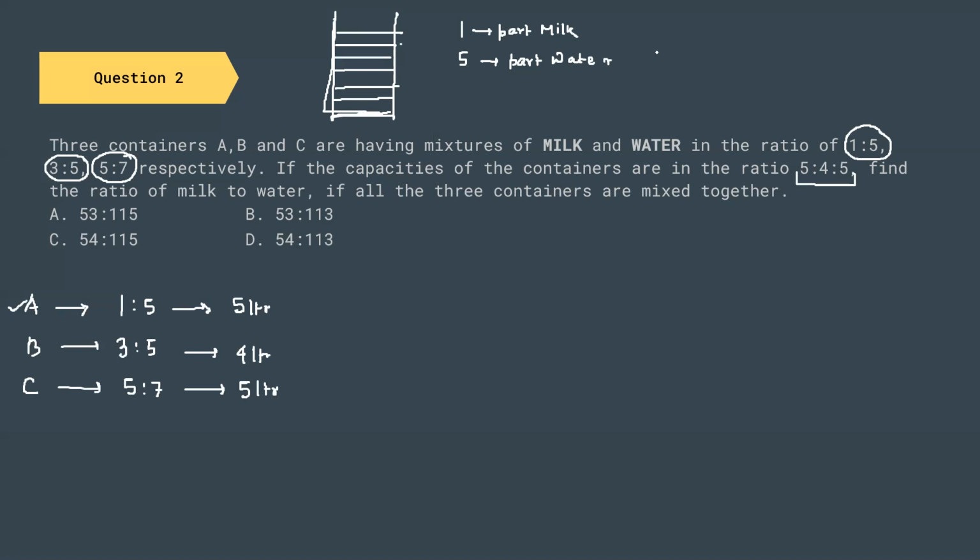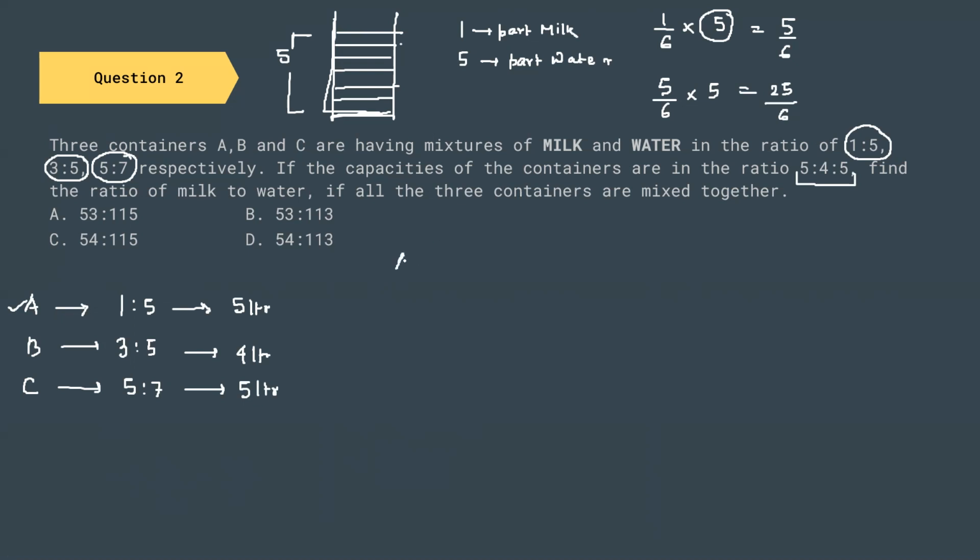So the total capacity of milk in this container is 1 by 6 into 5. 5 is the capacity of this container, that is the 5 liter. So 5 by 6 liter of milk is present in container A, and 5 by 6 into 5, that is 25 by 6 liter of water is present in container A. So this was our workout of the first condition.